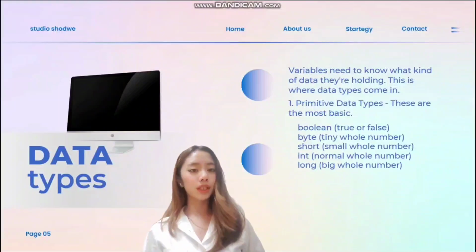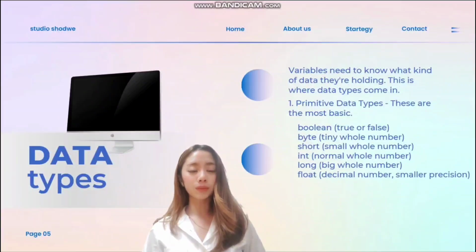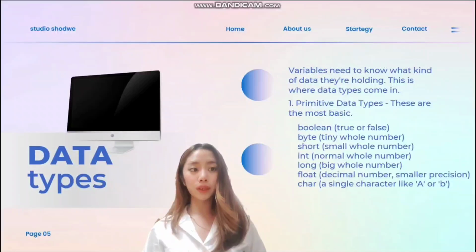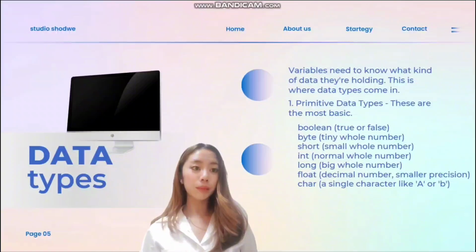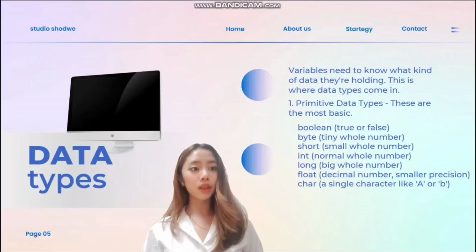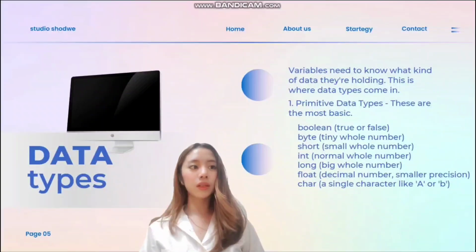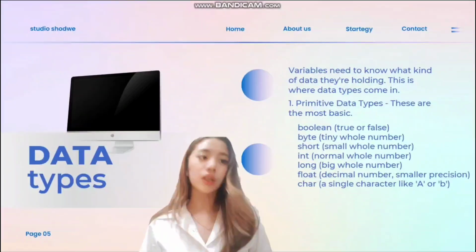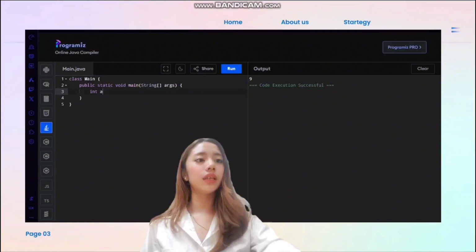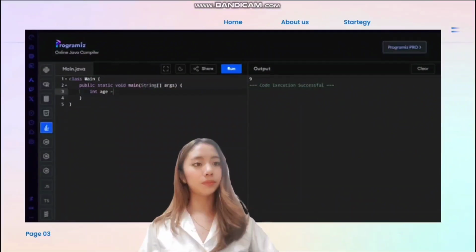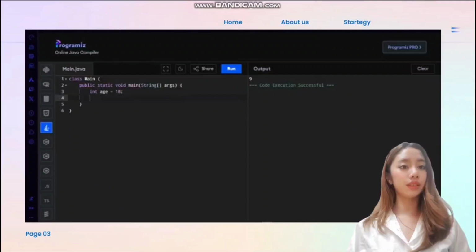Number 1, boolean, true or false. Number 2, byte, tiny whole number. Short, small whole number. int, normal whole number. long, big whole number. float, which is a decimal number of smaller precision. double, a decimal number of higher precision. And lastly is char, a single character like A or B. Here we have an example.